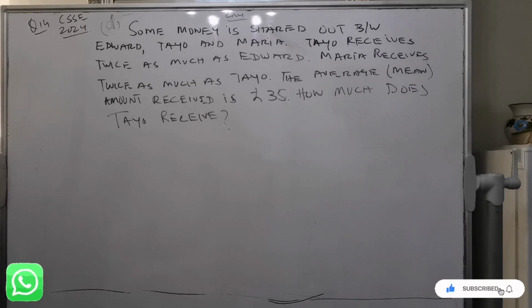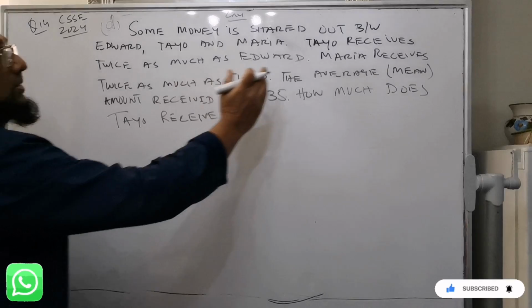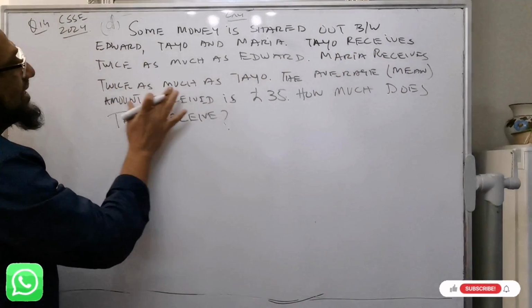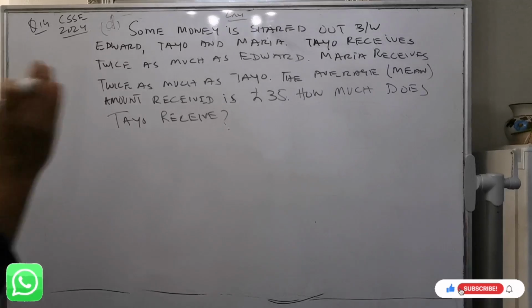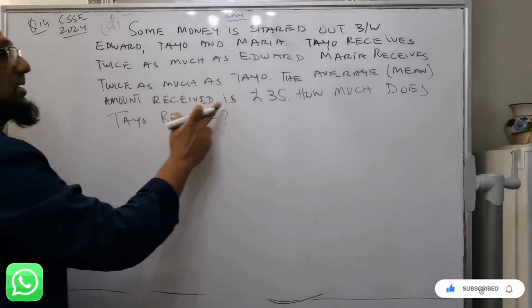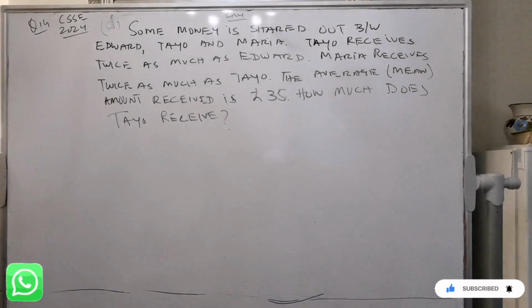The number we can assume is x. Maria received twice as much as Tayo, and the average mean amount received is 35. How much does Tayo receive?